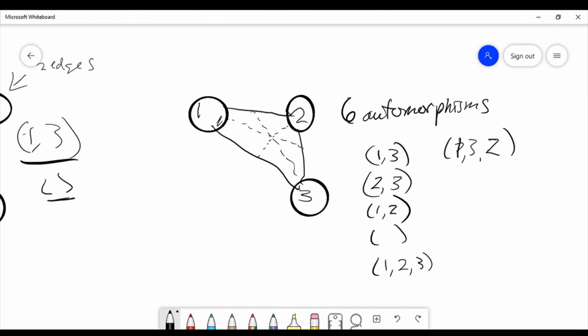And that's all I have to show you today. I hope it has increased your understanding of graph automorphisms.